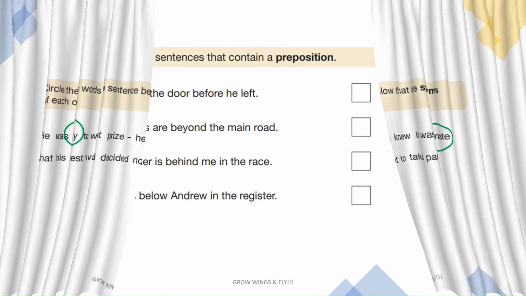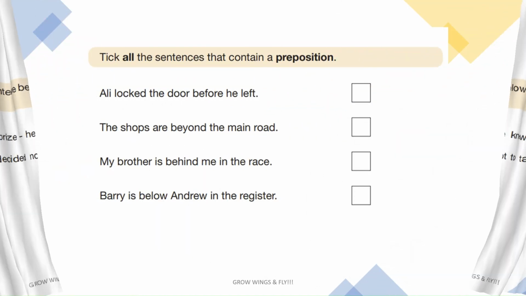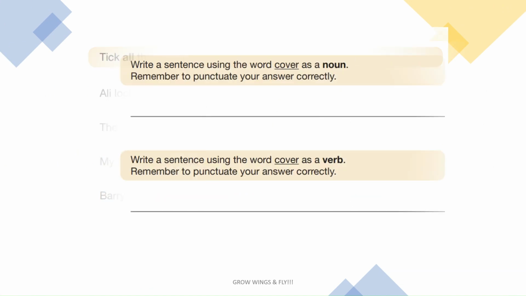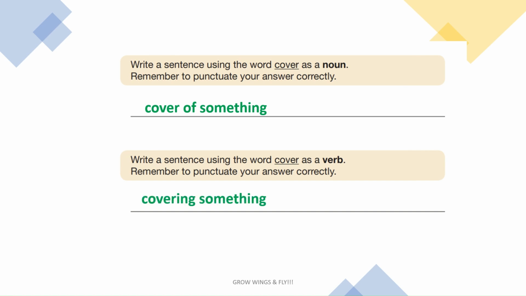You should watch our video on preposition to understand this question better. Prepositions tell us where something is. The noun form of cover should tell you about a cover of something. Example, cover of a bottle or a present. Whereas when cover is used as an action word, it will become a verb.